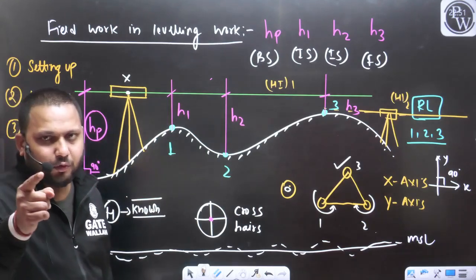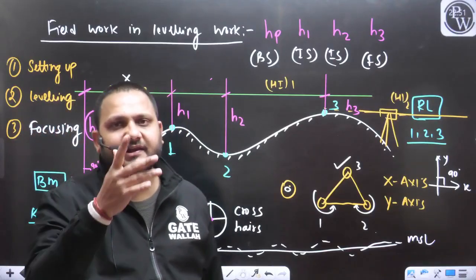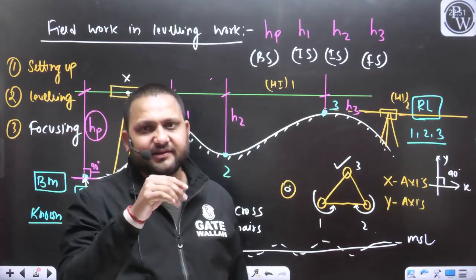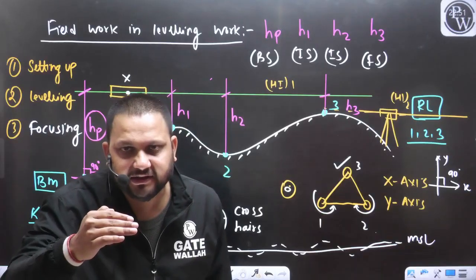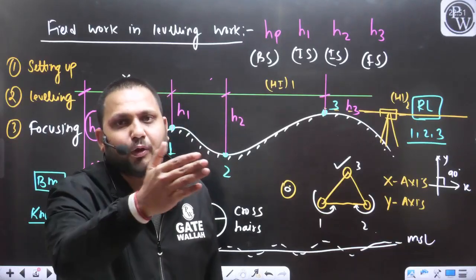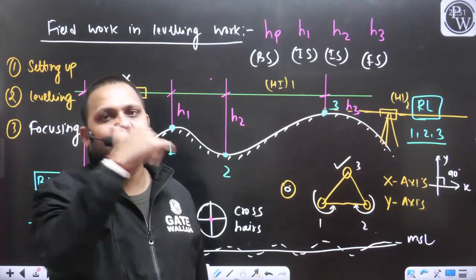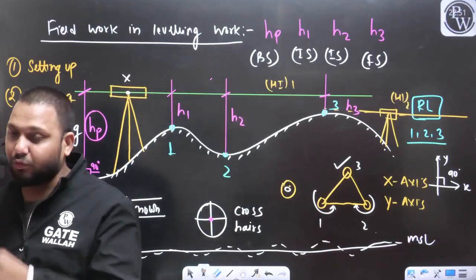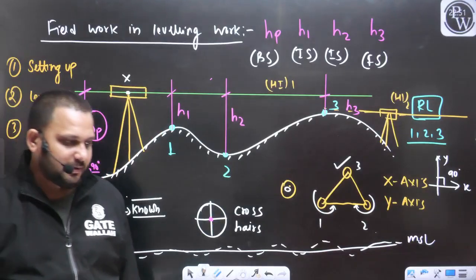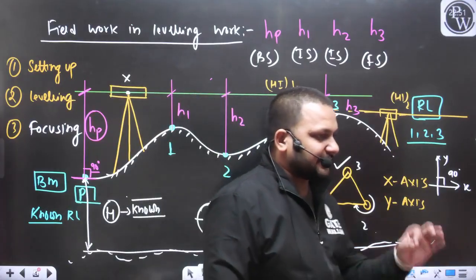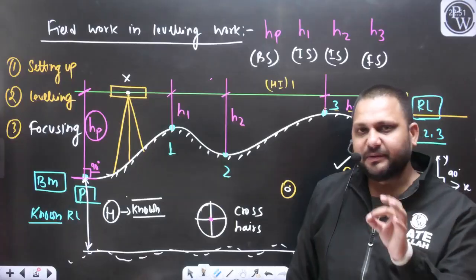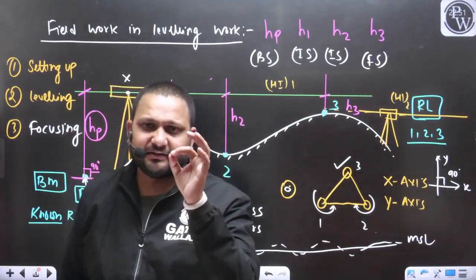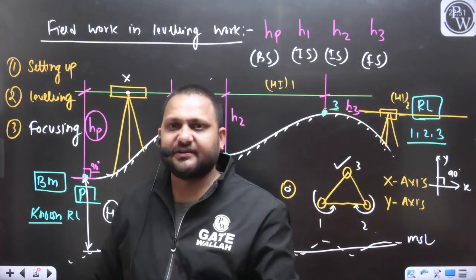So can I conclude, if the staff reading is decreasing from the previous station to the next station, that means the next point is at higher elevation as compared to the previous point? Can we conclude like this? Tell me. If the staff reading is decreasing, that means elevation is increasing. If the staff reading is increasing, that means elevation is decreasing.